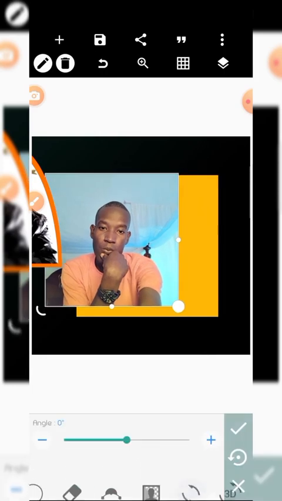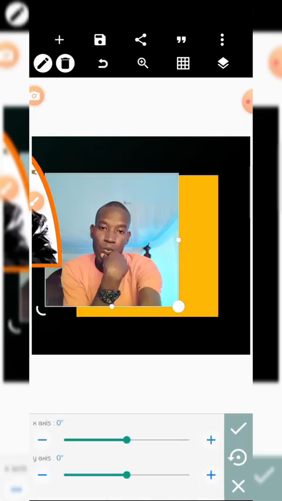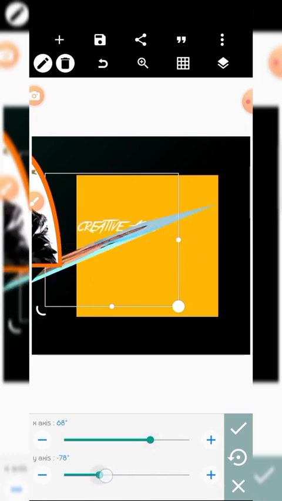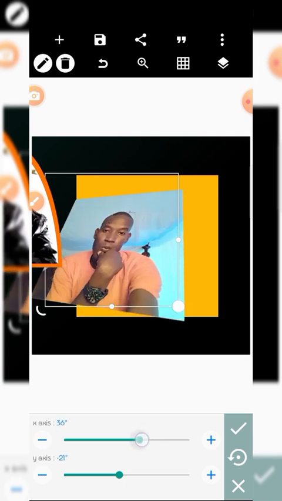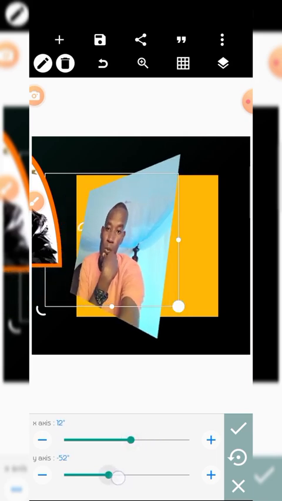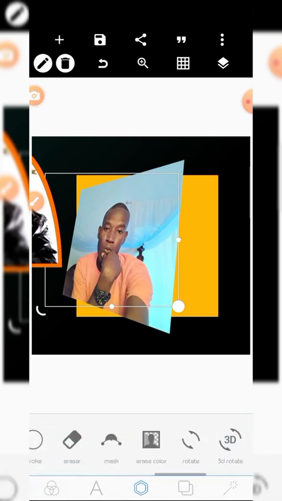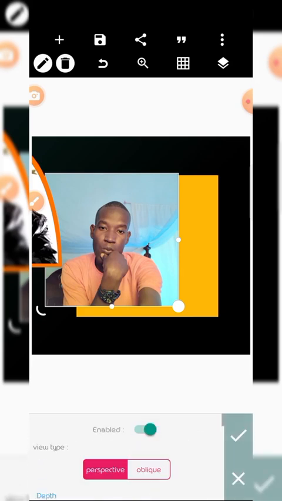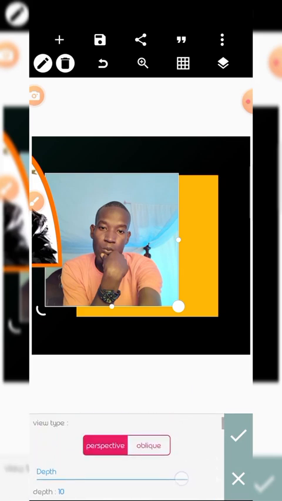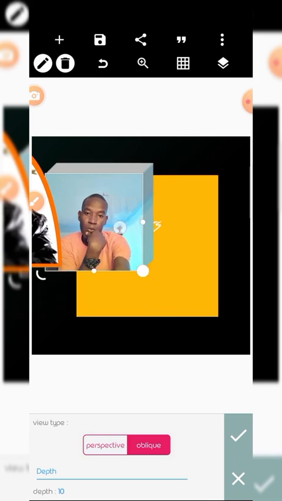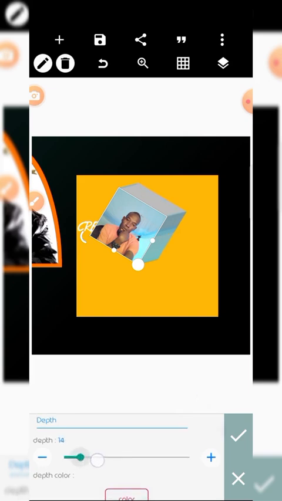Then there's rotate. Want to rotate an object, the 3D. This is 3D rotation, in case you want to design in 3D. And then we have the 3D shape. You shall turn to oblique. Oblique turns it to a 3D. You can put depth, the size of depth you want.